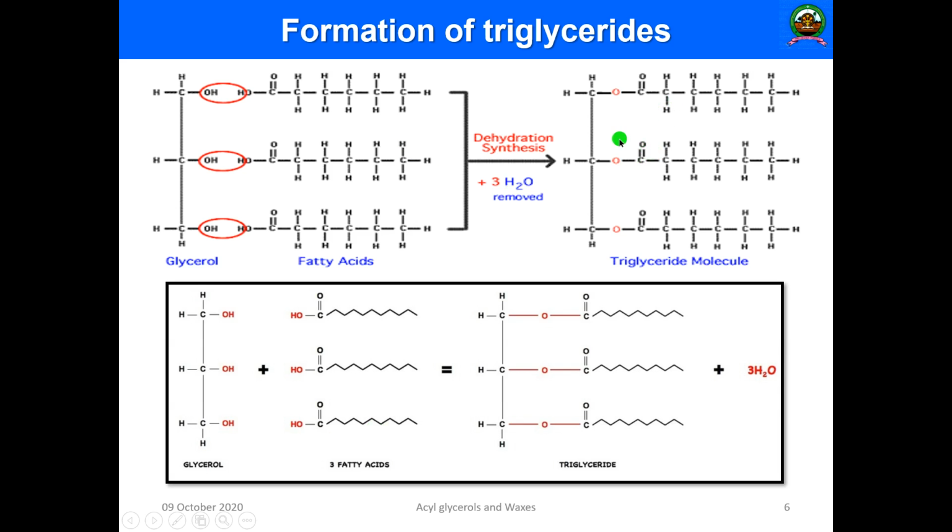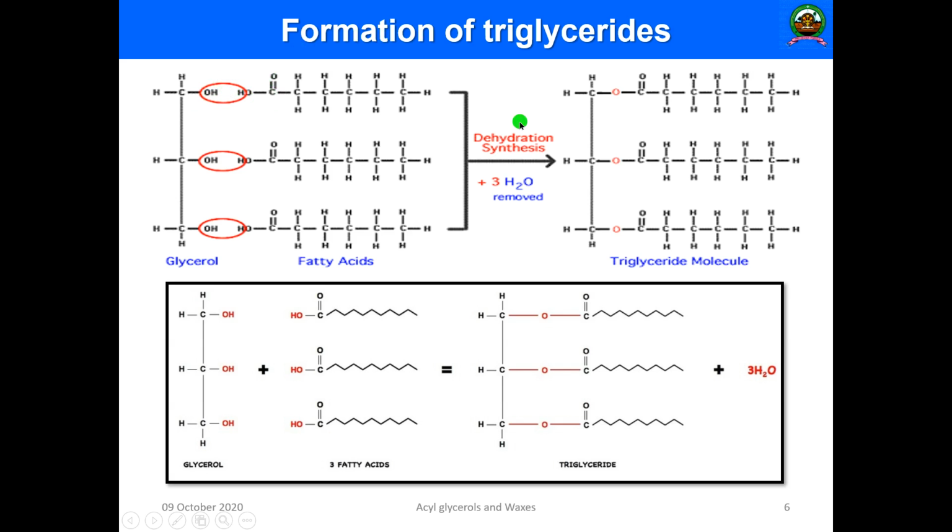We have already discussed how triglycerides are produced. Glycerol combines with fatty acids: CH2OH, CHOH and CH2OH, with the first fatty acid R1, that is CH3, CH2, CH2, CH2, CH2, COOH, and similarly the second and third fatty acids. The OH of the hydroxyl group and the H of the carboxylic acid combine to form a water molecule.